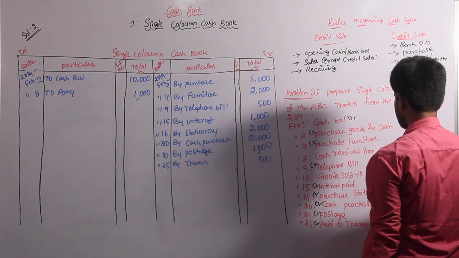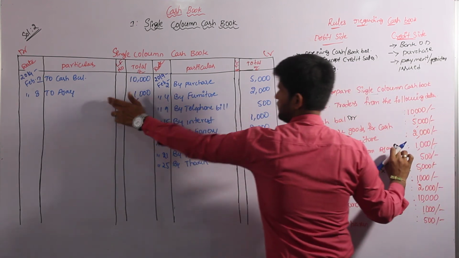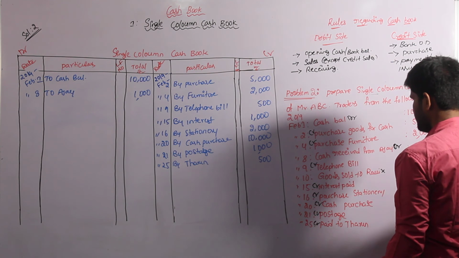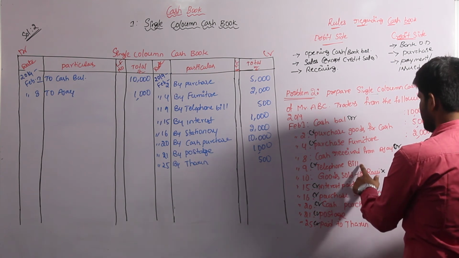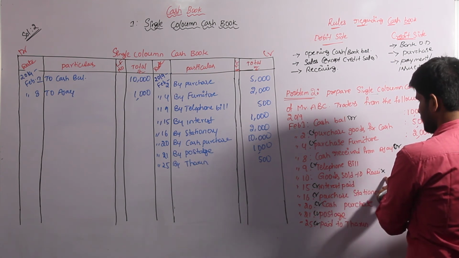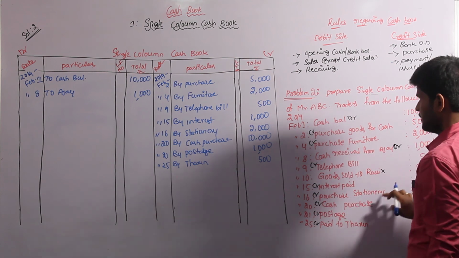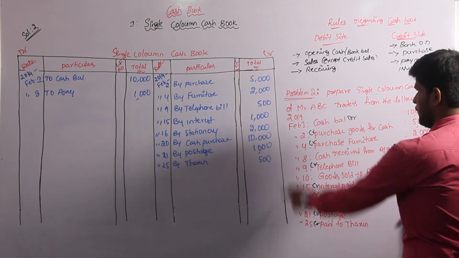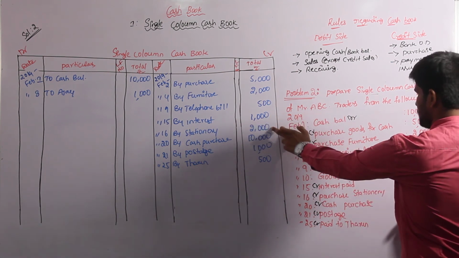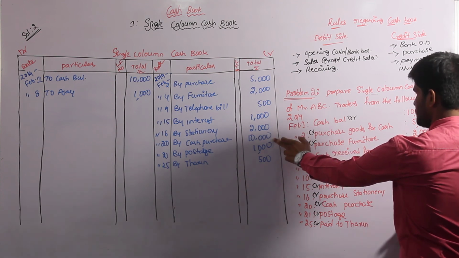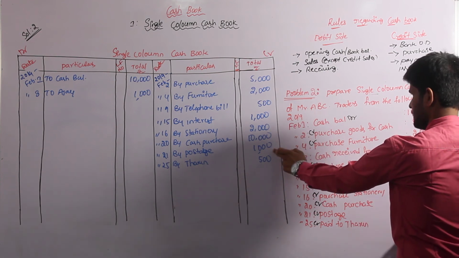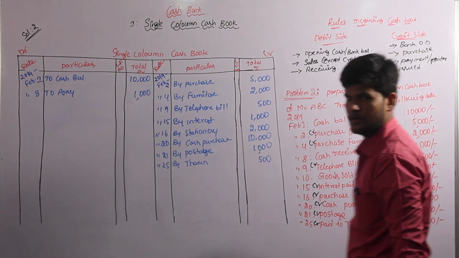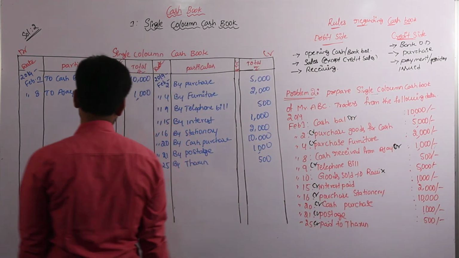And next one, cash received from Ajay 1000 is also completed. Telephone bill we entered. Goods sold to Ravi we are not considering. Interest paid completed, amount is 1000. And stationery 2000. Cash purchase 10,000. Postage 1000. Tarun 500. All these entries are perfectly entered.